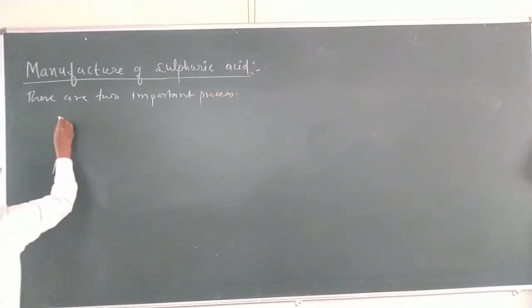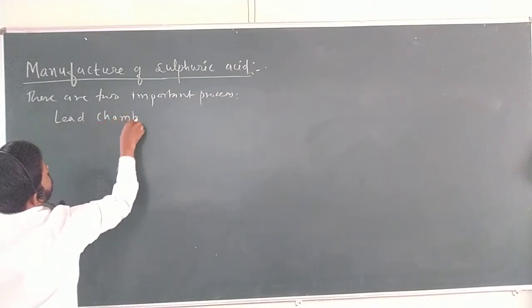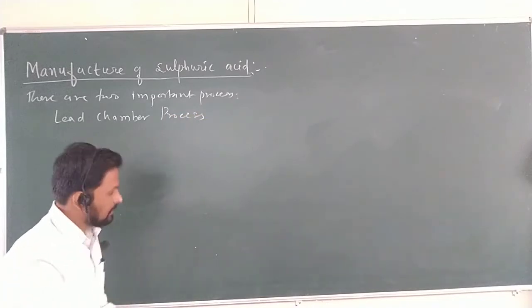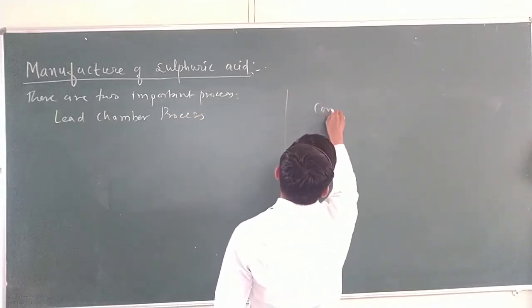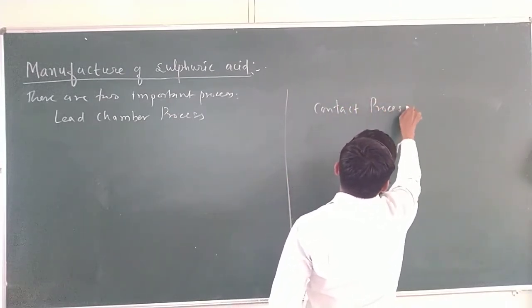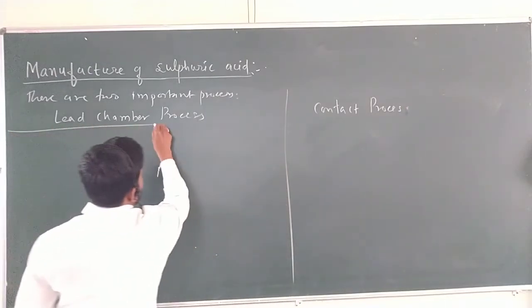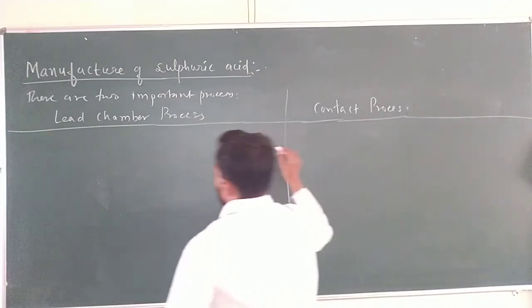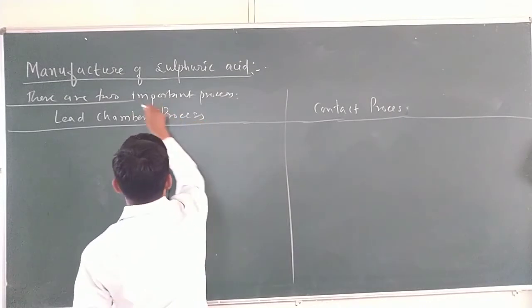One is the lead chamber process, and the second one is the contact process, which we are going to study in this topic: manufacture of sulfuric acid by contact process.